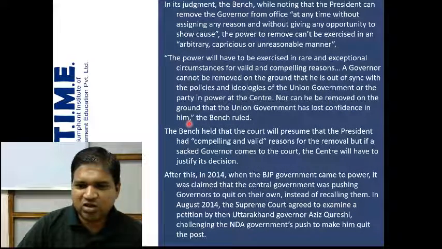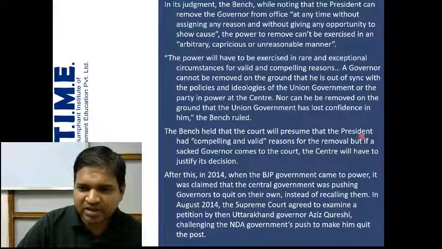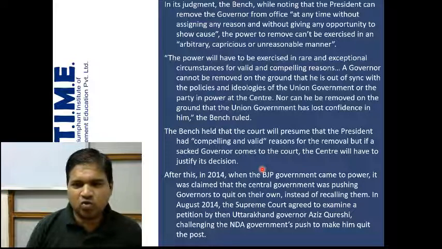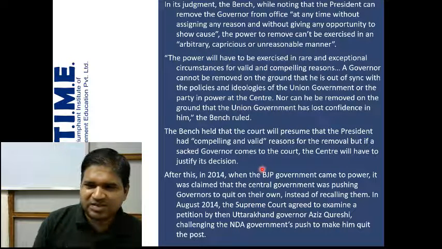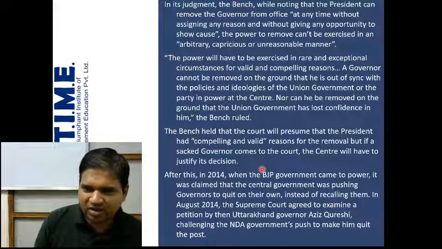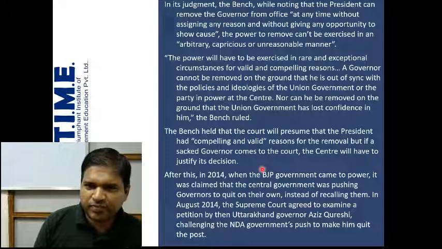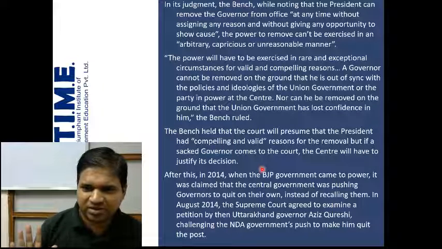The bench held that the court will presume that the president had compelling and valid reasons for the removal. But if a sacked governor comes to the court, the center will have to justify its decision. So the court will presume, this will be the presumption, that if a president is removing a governor, the president must have some valid and compelling reason to do so.